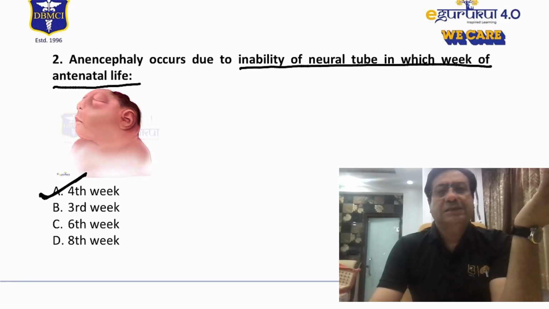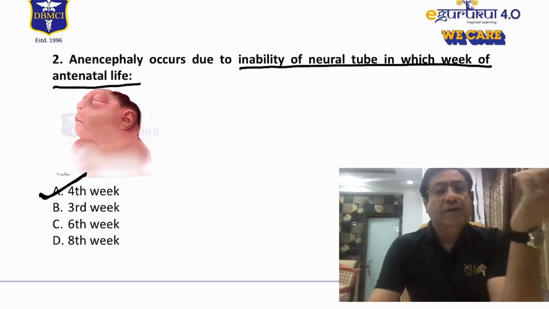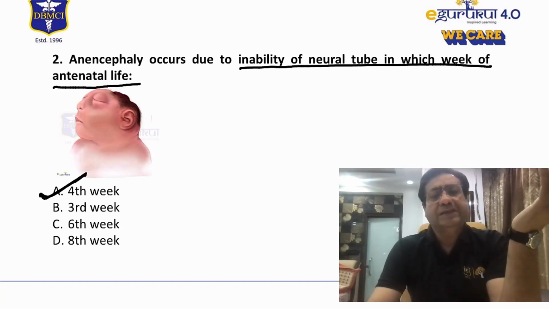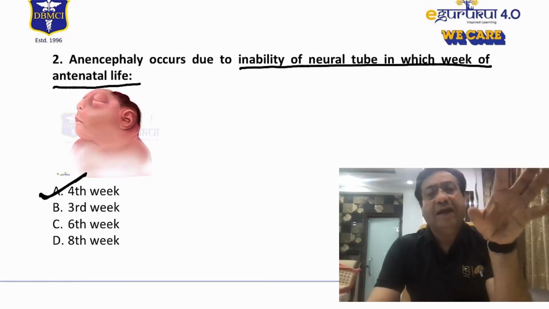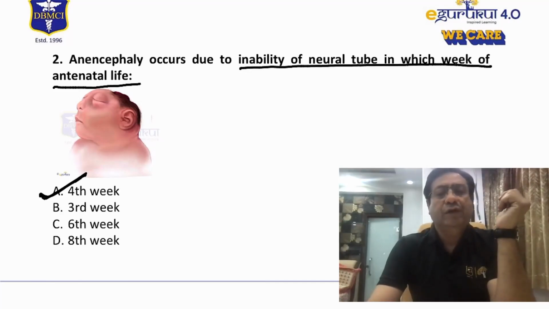And there are various factors which can lead to neural tube defects. And these factors can include folic acid deficiency in the mother, or mother taking 1st generation anti-epileptic drugs, or many times diabetic mothers. Children who are born to diabetic mothers have a very, very high risk of having neural tube defects. So these are the factors which can interfere in the closure of the neural tube and therefore lead to the development of neural tube defects.